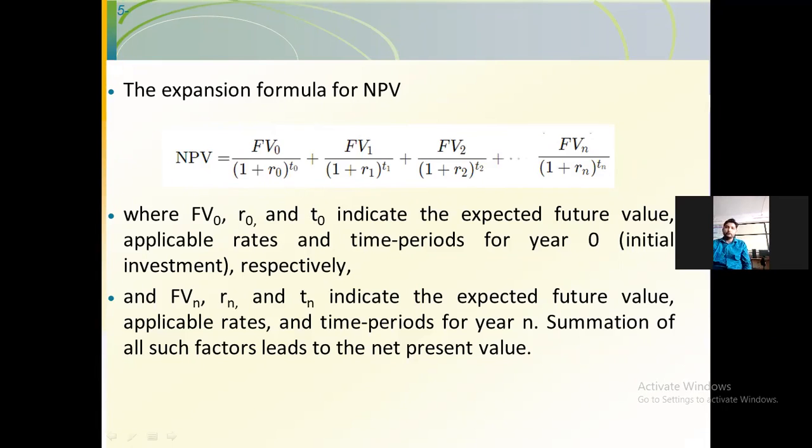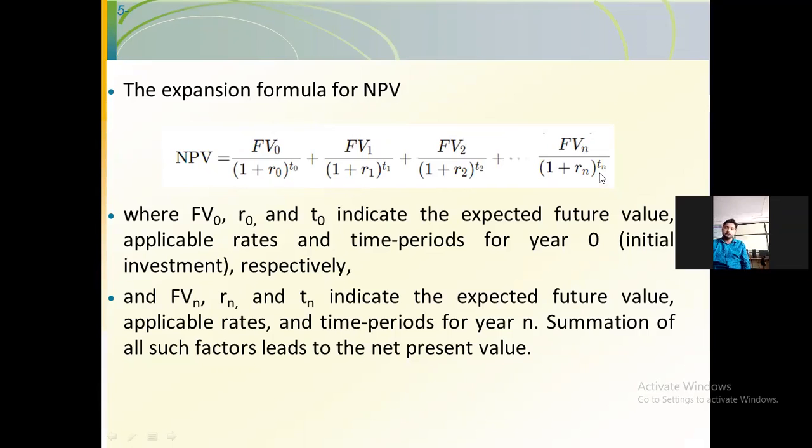So we can calculate the NPV as FV naught divided by (1 plus R naught) raised to T naught, plus FV1 divided by (1 plus R1) raised to T1, plus FV2 divided by (1 plus R2) raised to T2, and so on up to the number of periods provided: FVn divided by (1 plus Rn) raised to Tn.